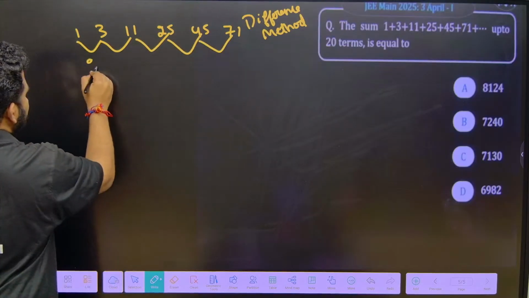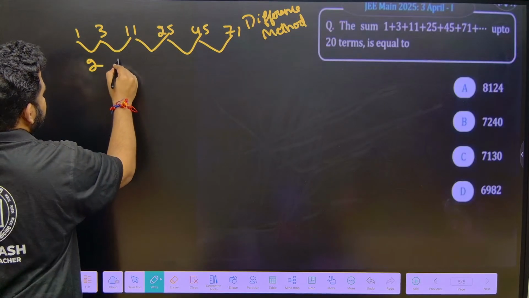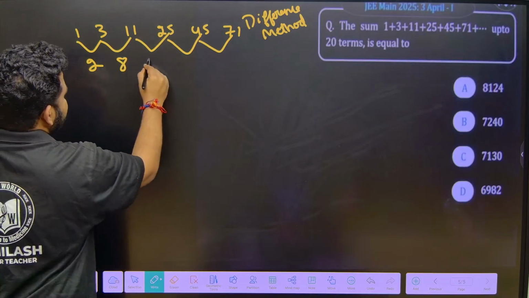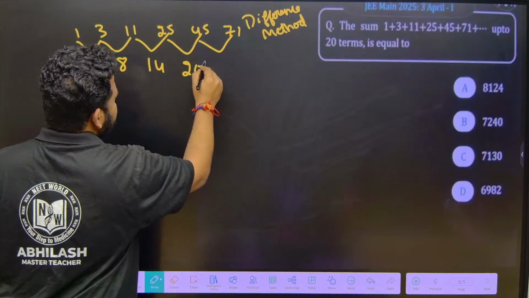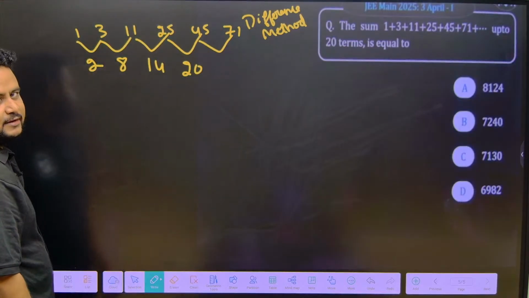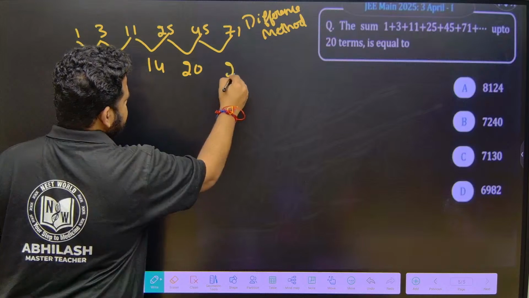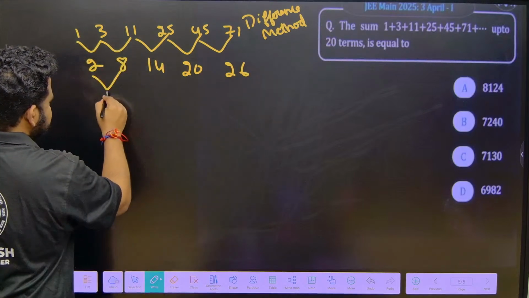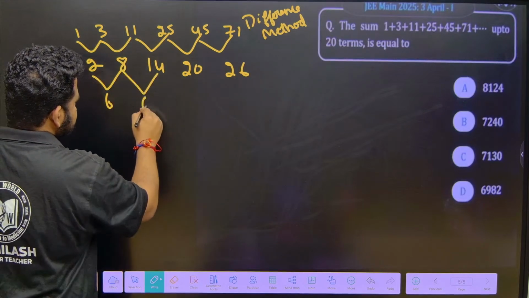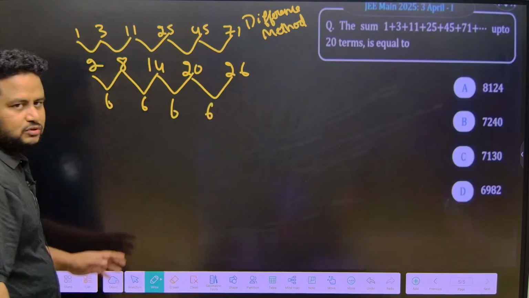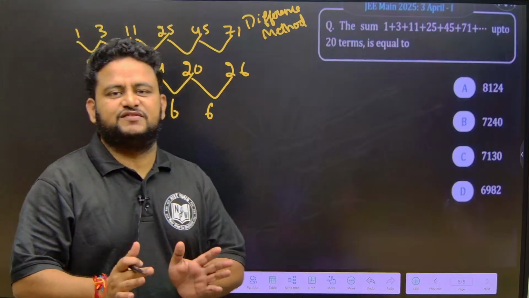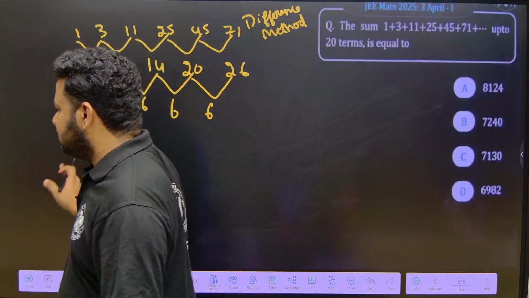Difference here is 2. Difference here is 8. Difference here is 14. And the difference here is 20. And the difference here is 26. Correct? Now let us see the further difference. This is 6, and this is 6. So we have to find the difference until we get the constant difference. So definitely here we have got the